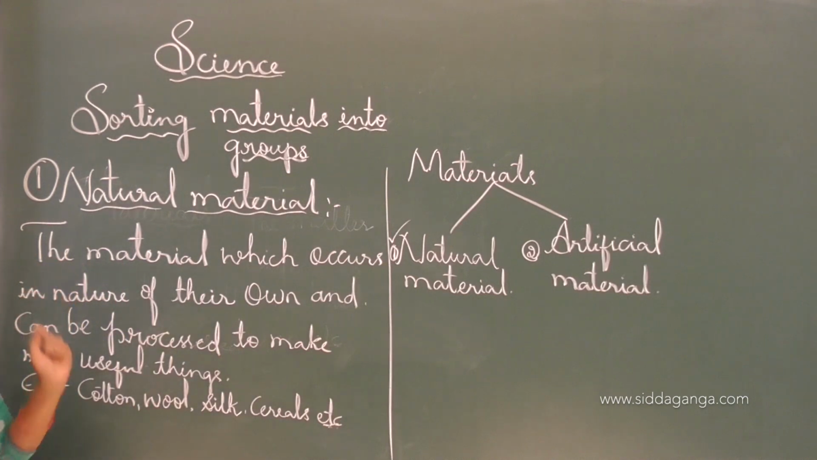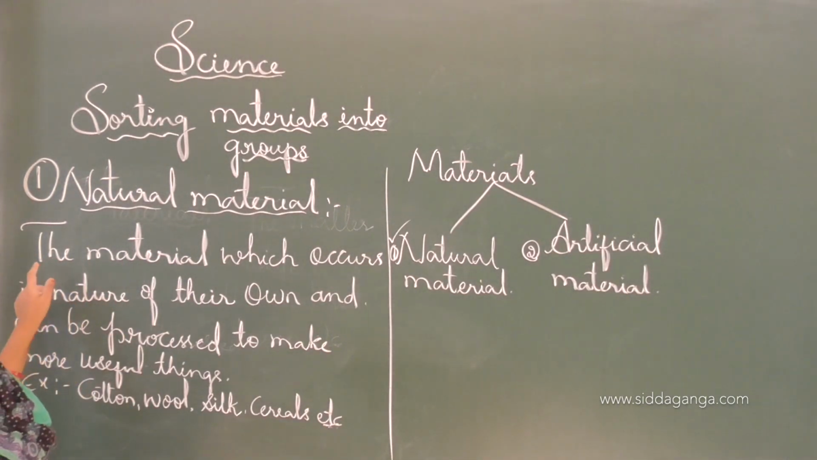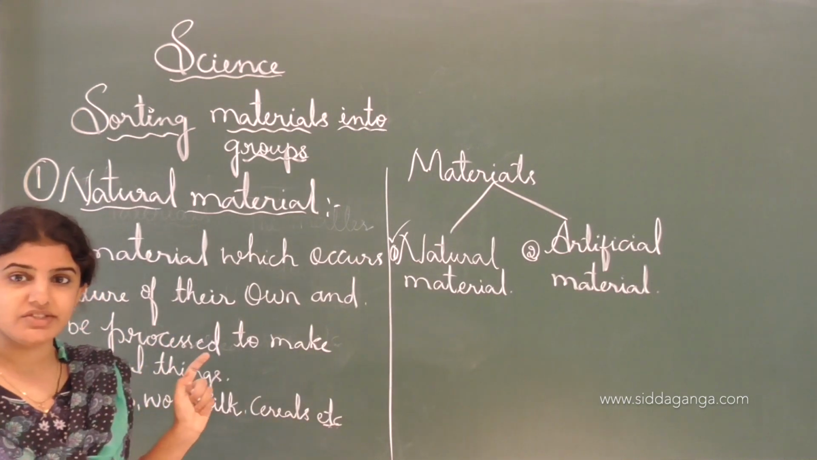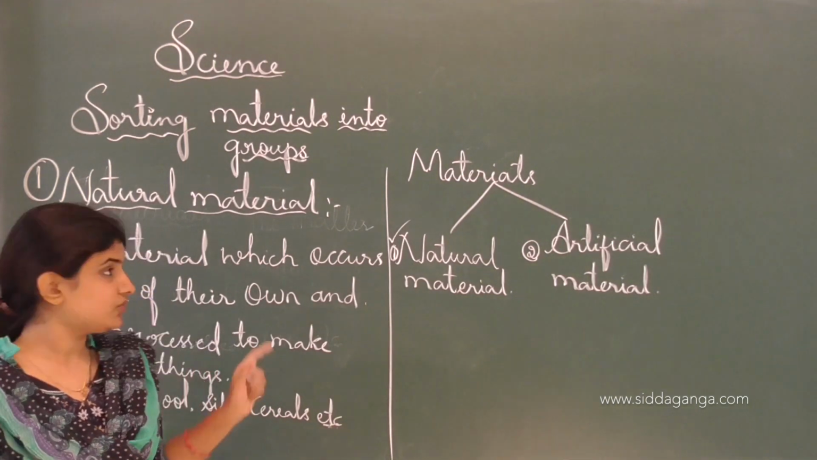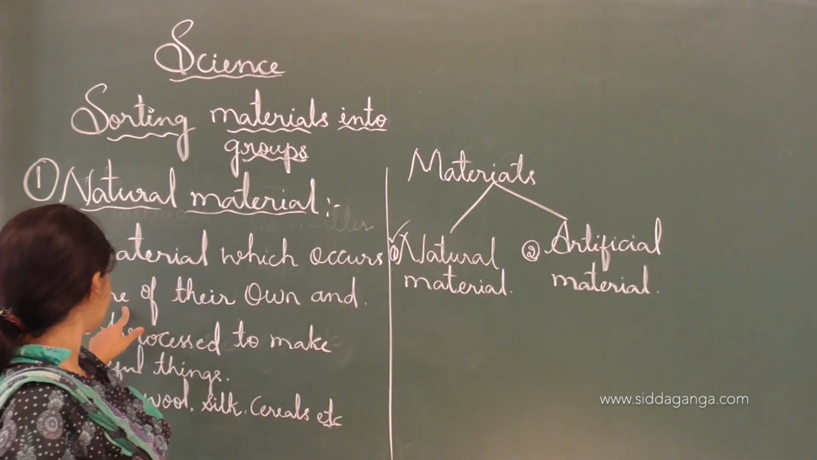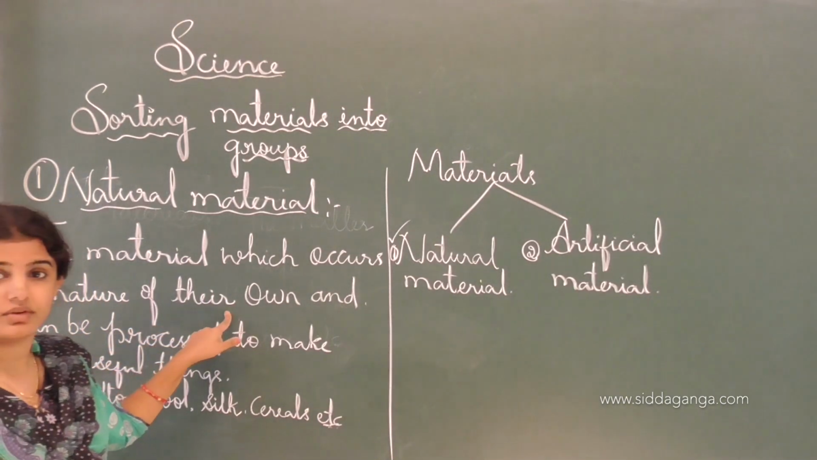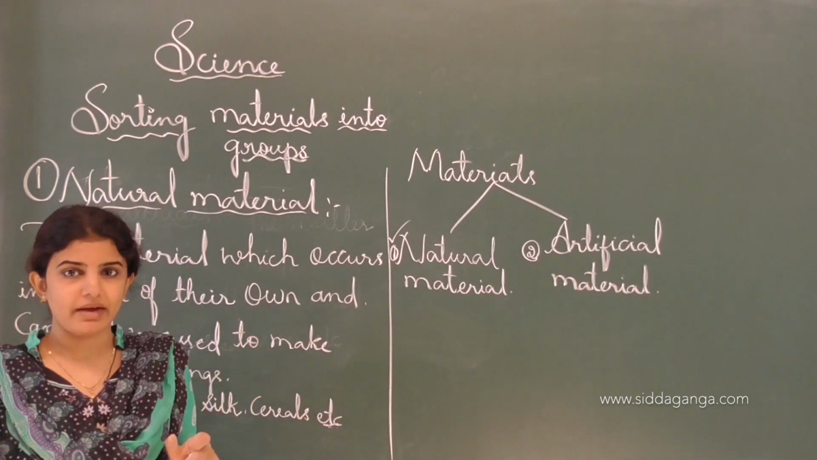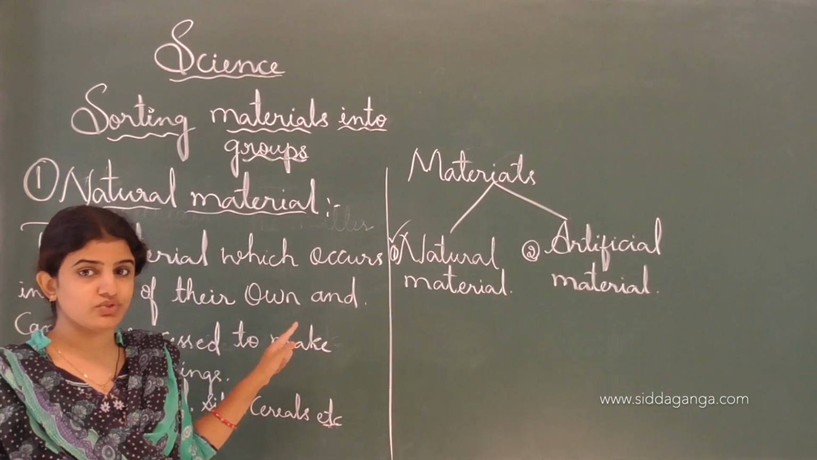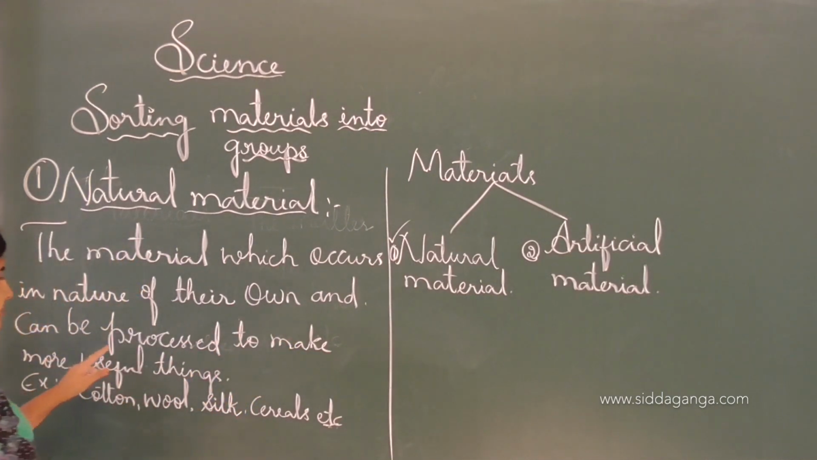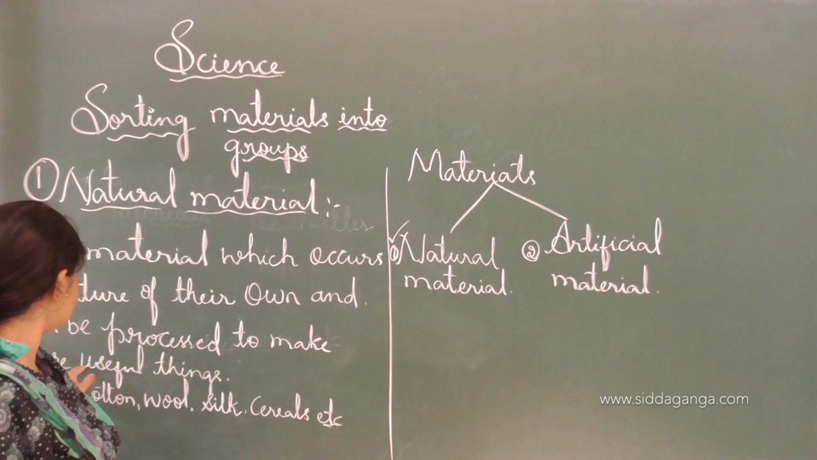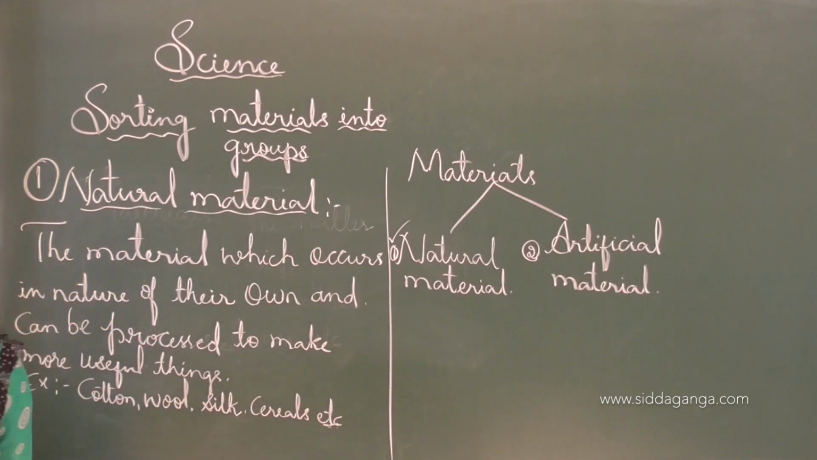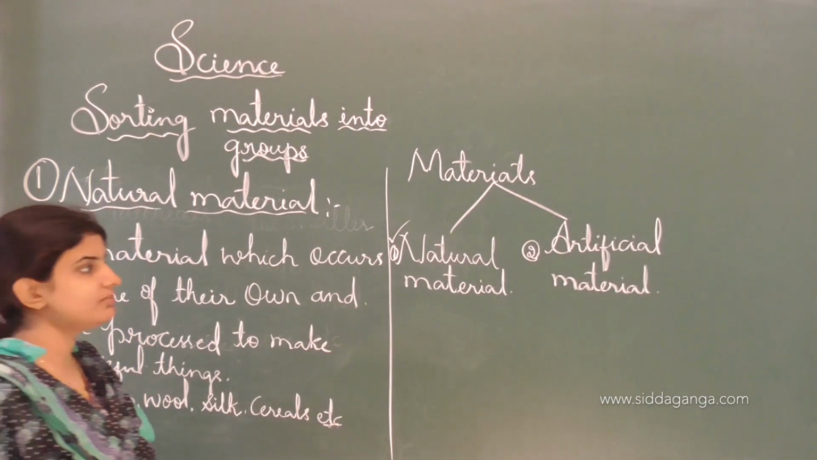See, this is the natural material. Once again I will tell you, the materials which occur in nature usually occur in nature and can't be prepared by man. That's why it is a natural material. It is produced in nature on its own, not forcefully produced by man, and can be processed to make more useful things. Like that, this one is a natural material. Next one is artificial material.